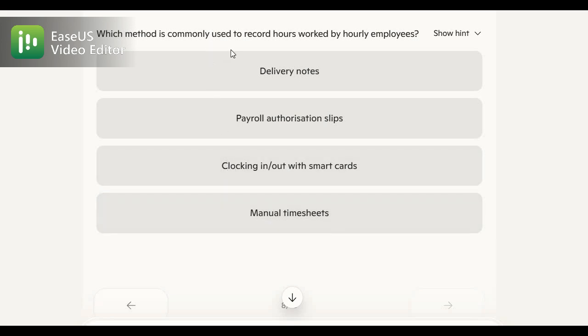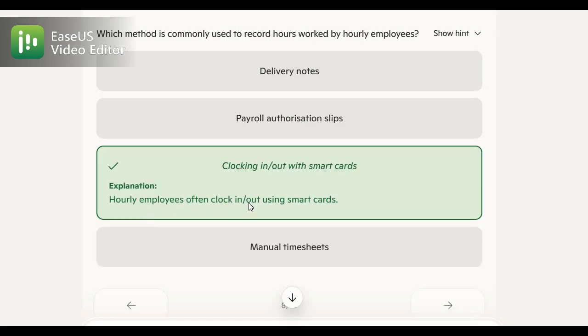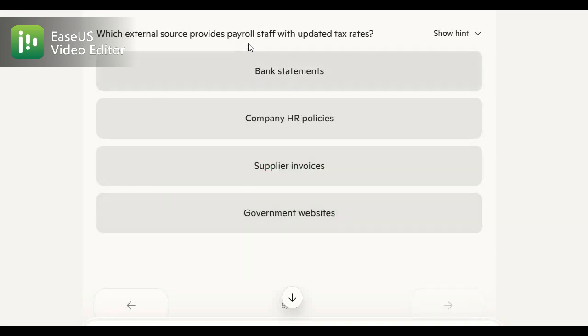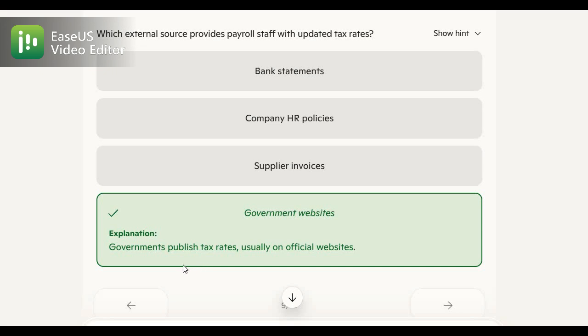And then, which method is commonly used to record hourly work by the employee? The correct option is clocking in and out with a smart card, because hourly work often implies clocking in and out using a smart card. And then, which external source should provide payroll staff with updated tax rates? Here you will have a government website, because governments publish tax rates usually on official websites.